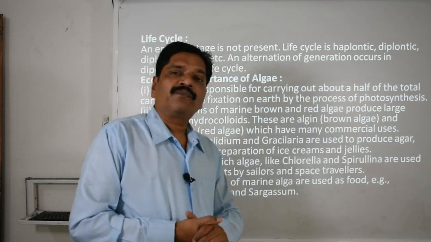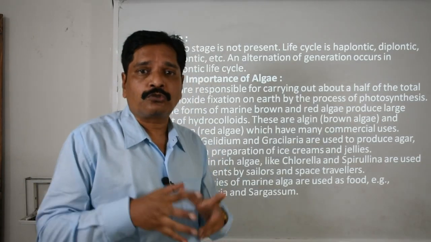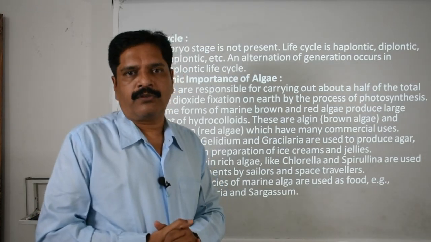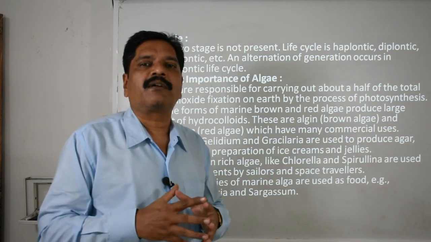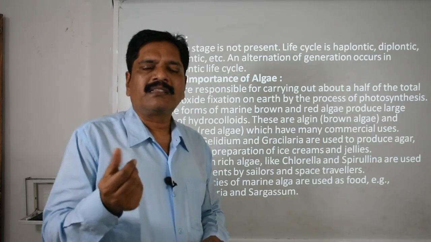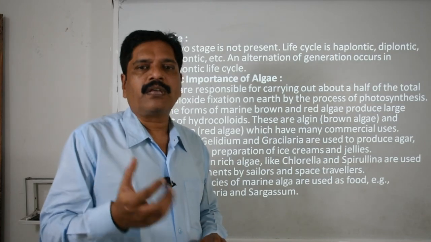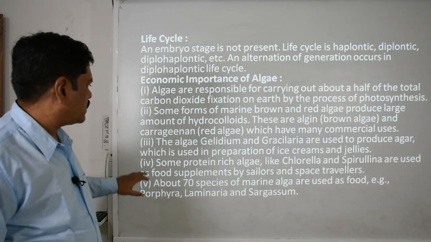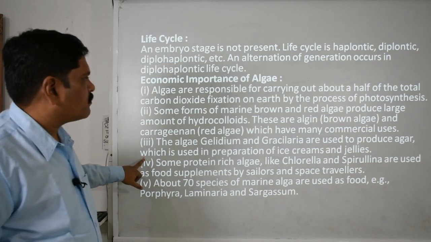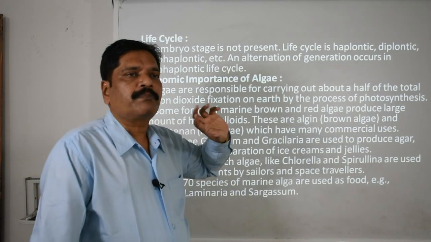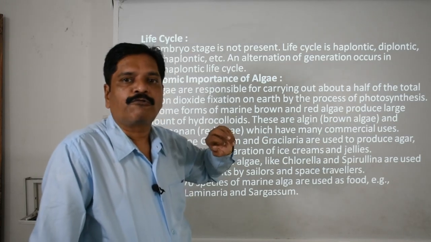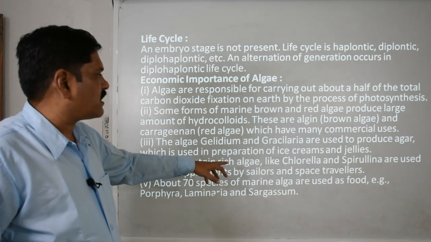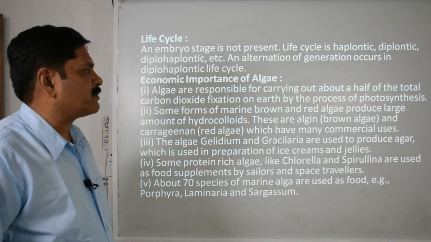What is agar? Agar is basically used to produce the artificial culture medium. I think you remember and have learned about agar solution. It is a jelly-like substance which gives an artificial culture medium. This agar is also used to prepare jellies for food processing and similar items. Some protein-rich algae are chlorella and spirulina.